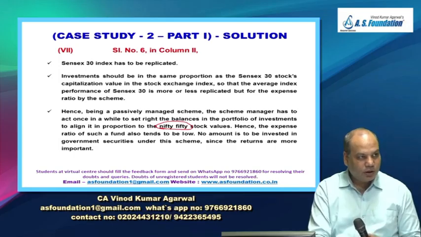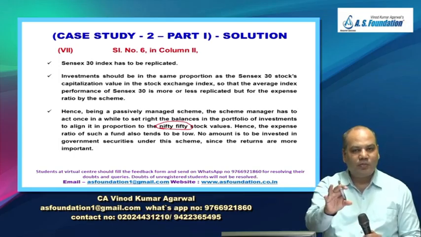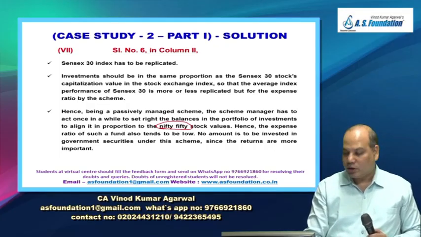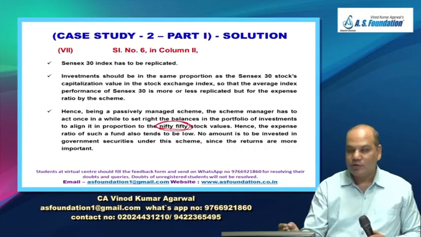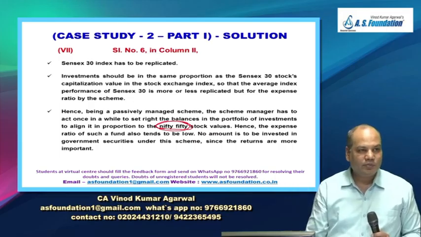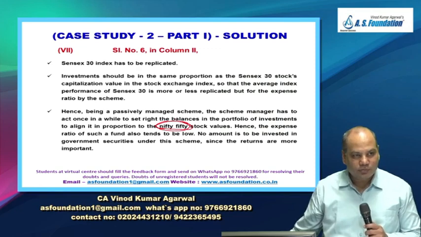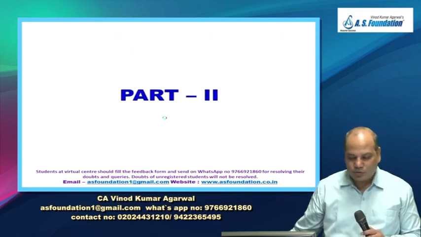So at least you can write. They have said, find out any 6 mistakes. There are many more, like here there are 2 mistakes. One is they have invested in only 5 stocks. Second, they have invested in government securities also, which index funds don't do.